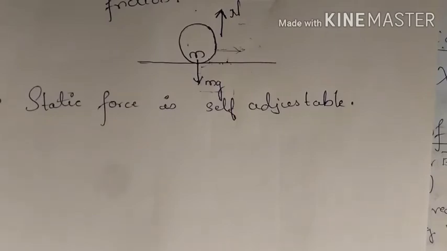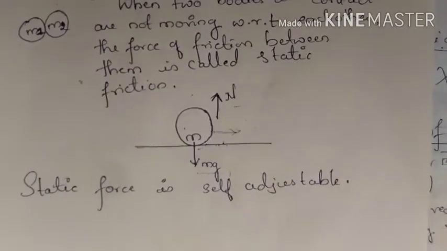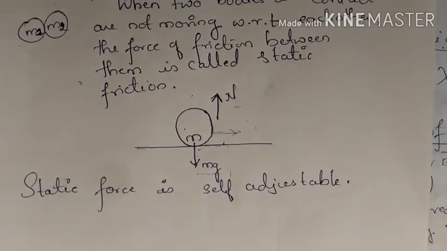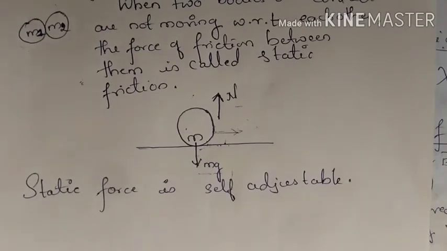However, this frictional force cannot go beyond a maximum. Let's suppose if you give 10 Newton force, then there will be a minus 10 Newton frictional force which opposes this 10 Newton force.